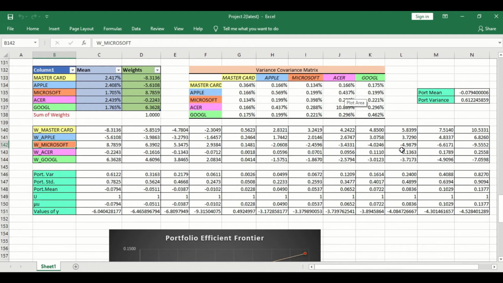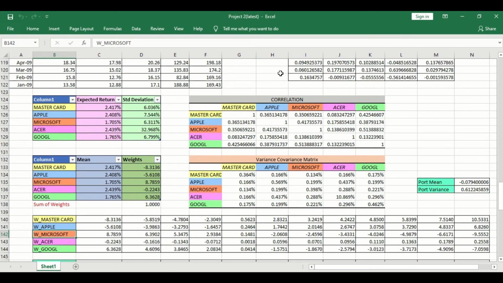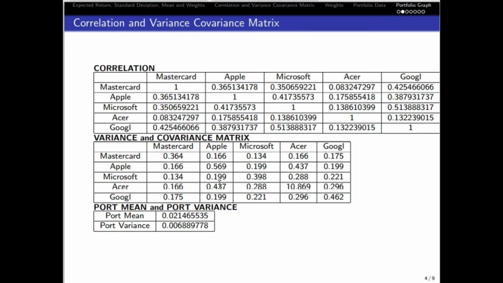That's all for the method for covariance matrix and weights in minimum variance portfolio. So here are the results of covariance matrix. From these results, we can see here that Apple and Acer have the highest covariance among the others, while the lowest covariance is between Mastercard and Microsoft, which is 0.134.